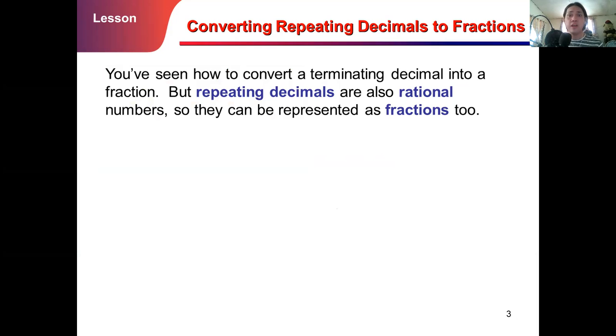Repeating decimals are also rational numbers. Do not forget that. So they can be represented as fractions too. If we say non-terminating, that means repeating.